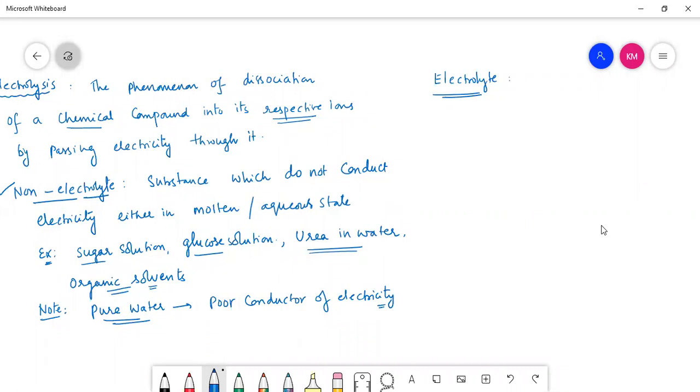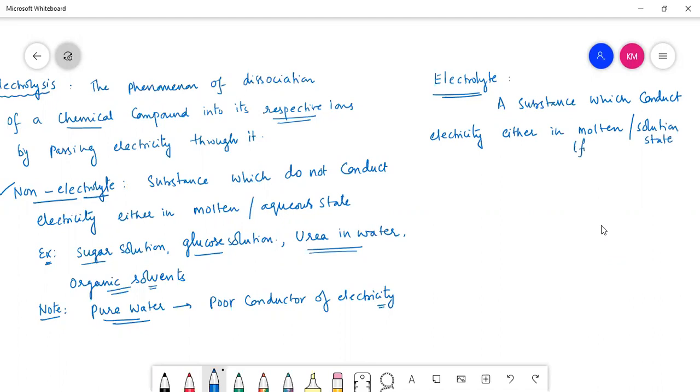Electrolyte means a substance which conducts electricity either in molten or solution state. Molten or solution state.